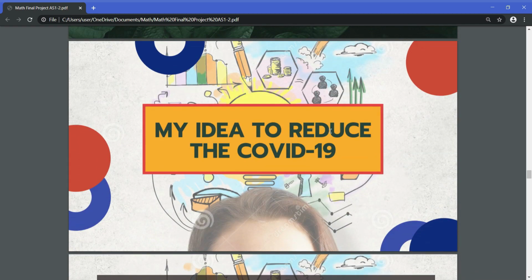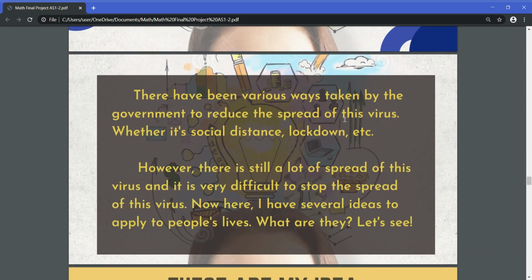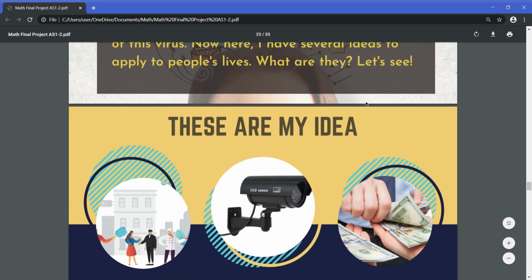So, these are my ideas to reduce COVID-19. There have been various ways taken by the government to reduce the spread of the virus, whether social distancing, lockdown, and etc. However, there is still a lot of spread of this virus, and it's very difficult to stop the spread of this virus. Now here, I have several ideas to apply to people's lives. What are they? Let's see.